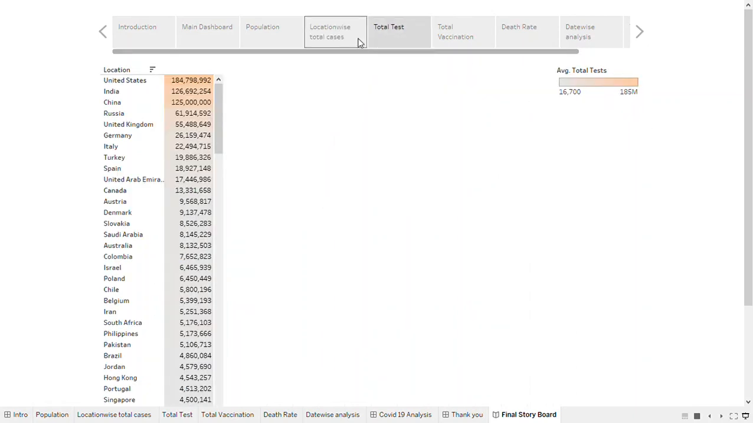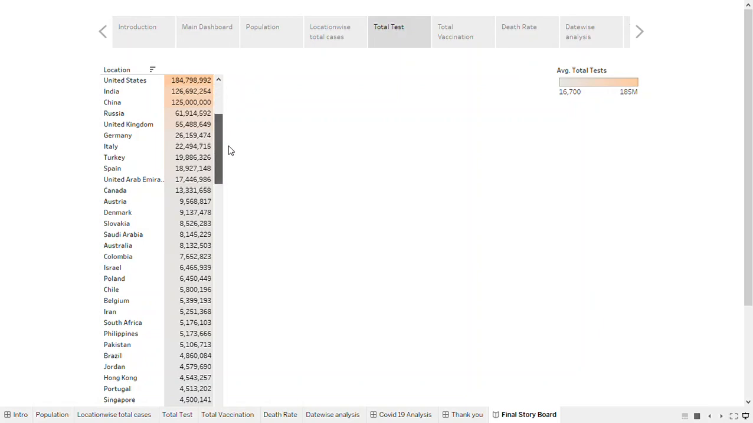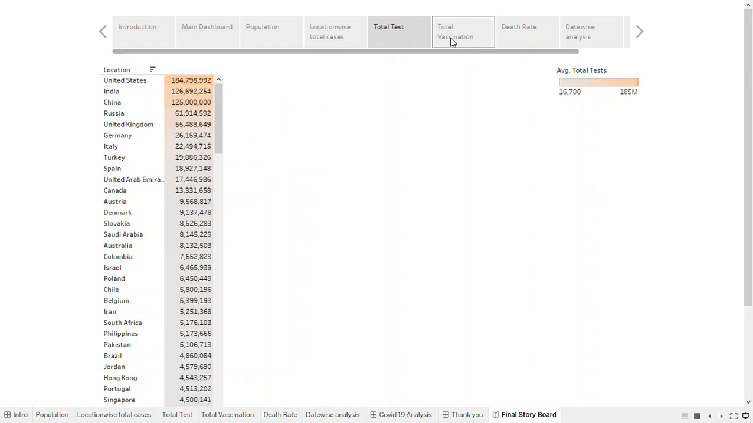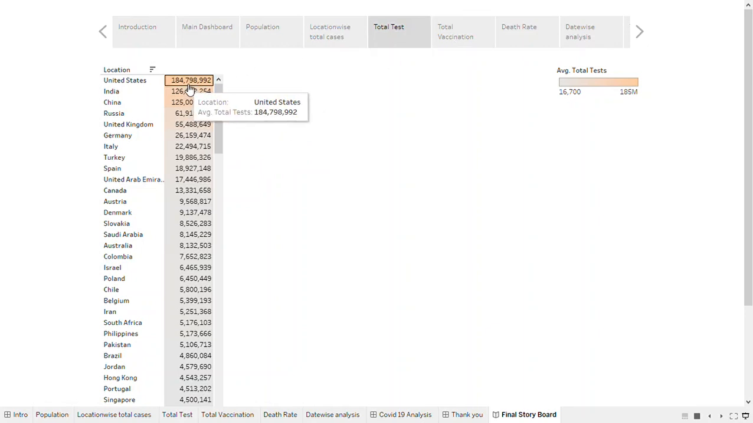Next one, total tests carried out. So here we have seen the numbers of total cases location-wise. Here is the count of total cases. Here is the count of total tests carried out for particular locations: India, China, Russia, United Kingdom, Germany, Italy, Turkey, likewise. The highest number of tests were carried out in the United States, followed by India, China, Russia.